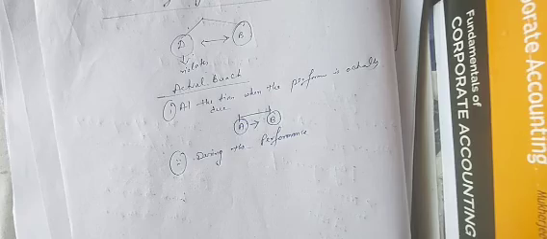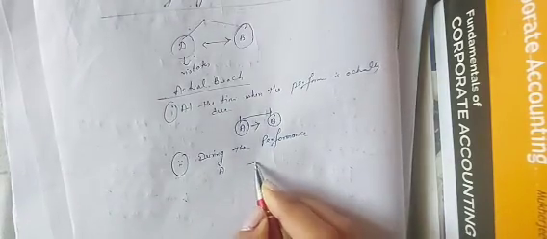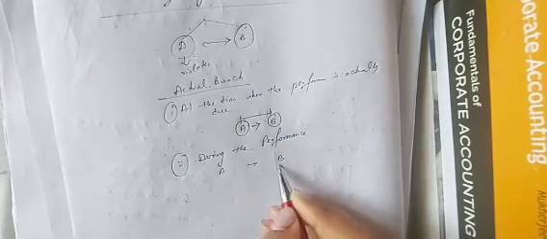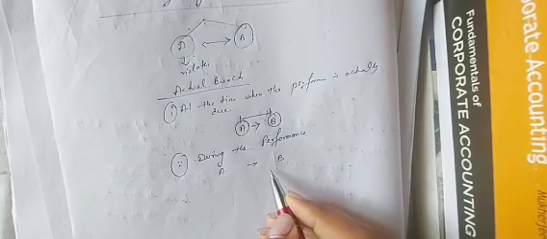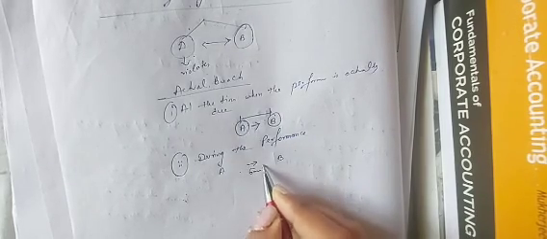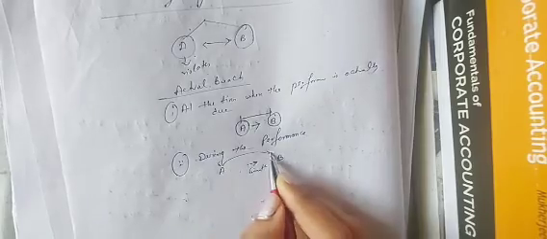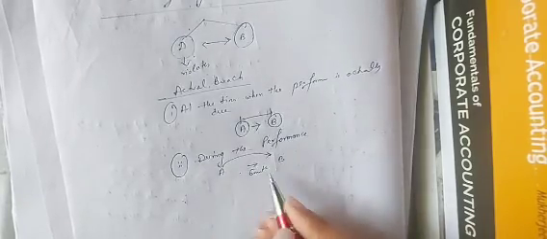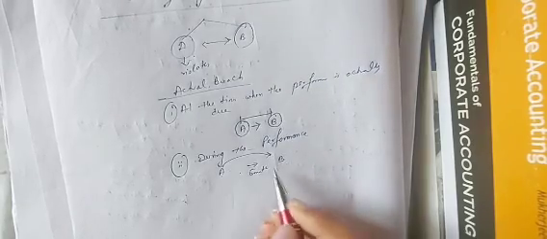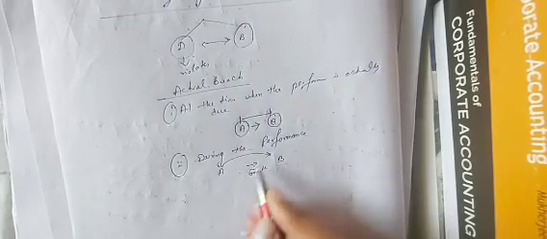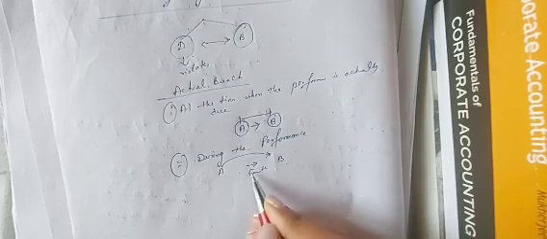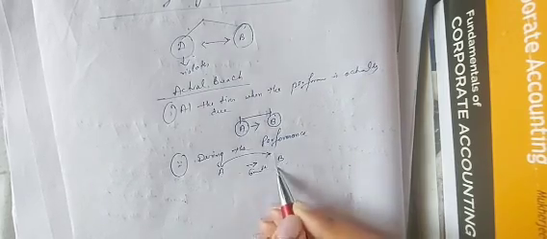The contract gets discharged. Suppose A had to supply goods to B in two parts, in a gap of 6 months. In the first half A has supplied, but in the next half A fails to supply the goods to B. In that case, what is happening?